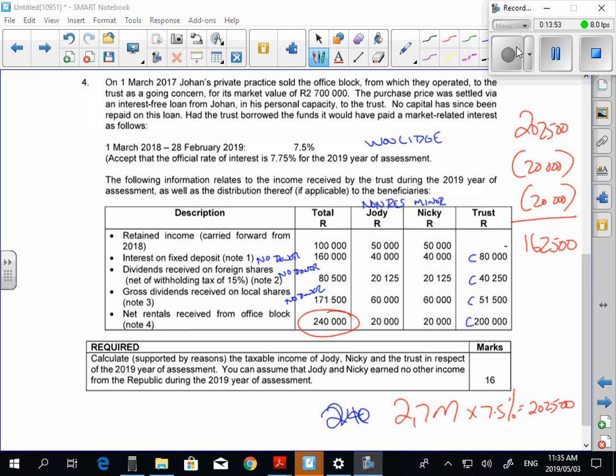Just to understand, guys, if Jody can't be taxed because she's a non-resident, because there's a donation, I need you to write out something with a dash in Jody's solution to say, taxed in so-and-so's hands. Does everybody understand that? So that'll form part of the solution. So I'd like you guys to try to do Jody, Nikki, and the trust here, not the donor. But do you understand if you're doing Jody, Nikki, and the trust, everything that's there for the donor will be a dash inside either Jody or Nikki or the trust?